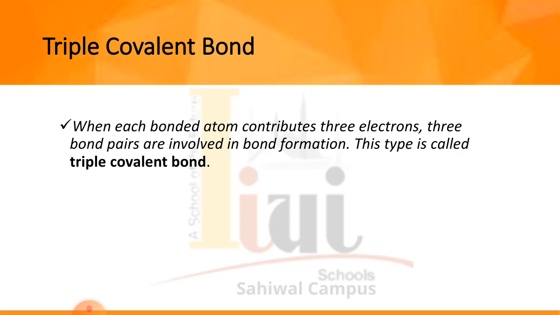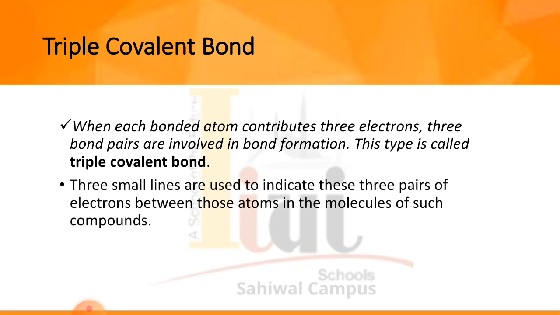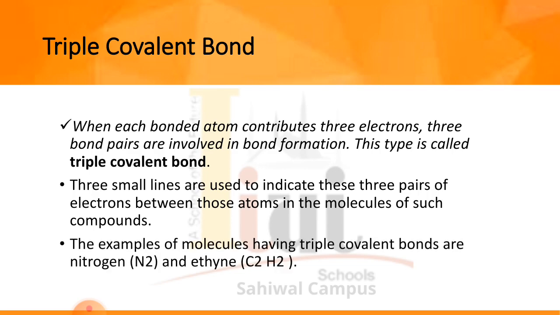Three small lines are used to indicate these three pairs of electrons between the atoms in the molecules of such compounds. The examples of molecules having triple covalent bonds are nitrogen, N2, and ethyne, C2H2. Now you can look at the example on page number 63 of your textbook, nitrogen, that is N2.